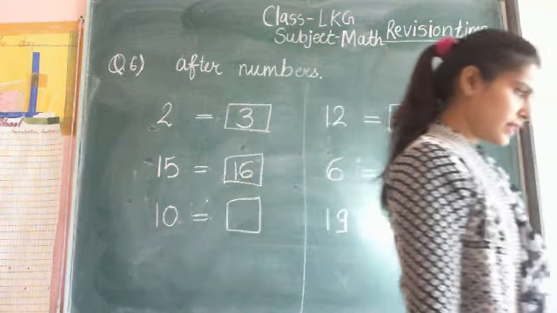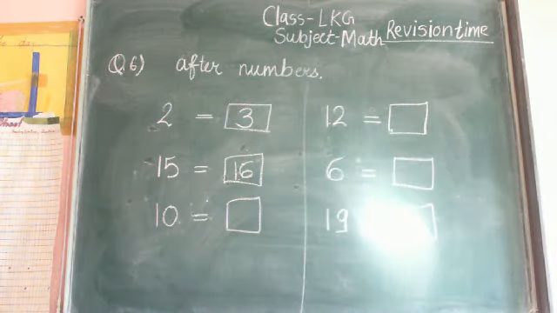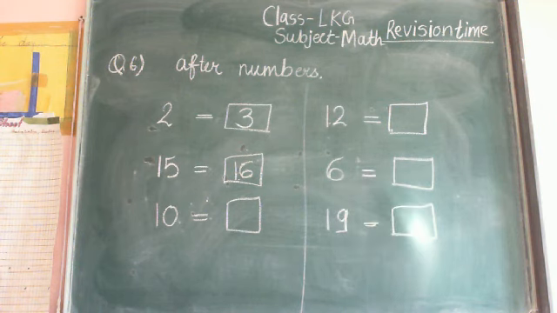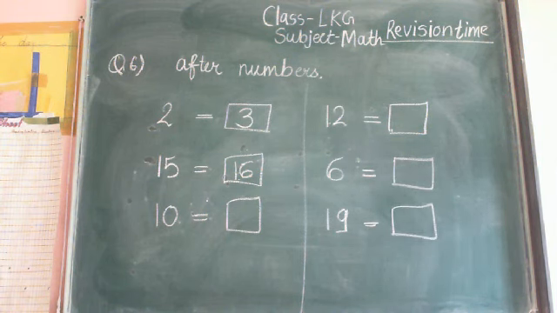Tell me the answers and complete the box. What is the after number of 10, 12, 6 and 19? Complete and write the after numbers.